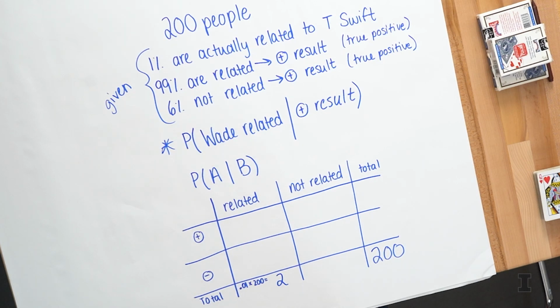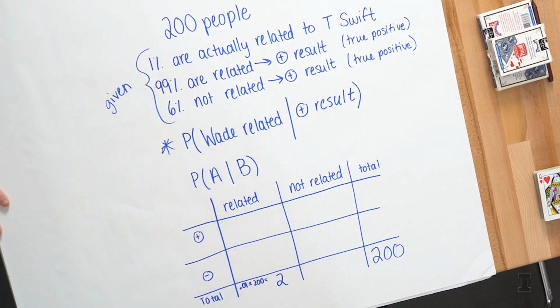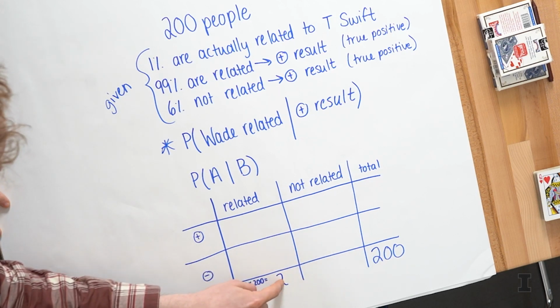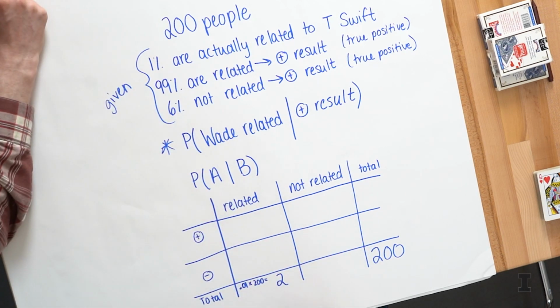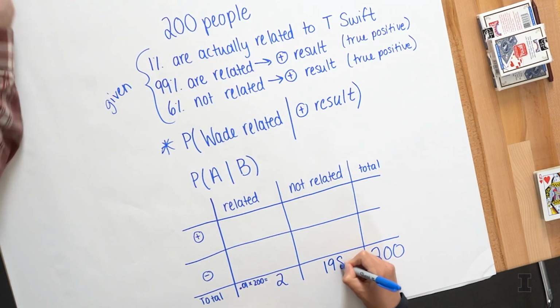And so now I can use the rest of my information to fill out the rest of the table. Before you do that, would you fill out this blank, since you always have to make sure you add across? Yeah, with these tables, that's great. Let's do that first. If I know 2 people are related to Taylor Swift, that means the rest of them are not, right? So how many is that? 198 remaining. But I'm one of those 2.